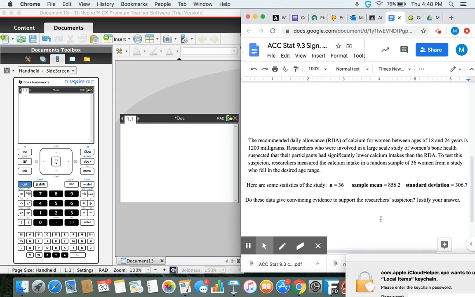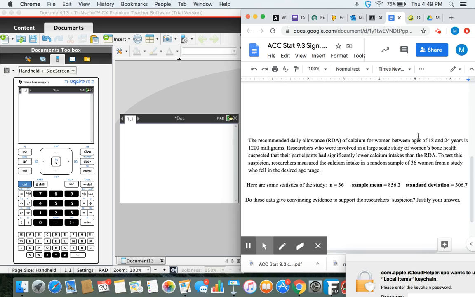So for this particular problem, again, very similar to number one, you're going to have to carry out the same thing. We're going to set up the H0 and the HA, check the conditions, get our p-value, and give a complete conclusion. When we take a quiz, and the quiz is going to be on Wednesday of next week, we need to make sure that we are answering in complete sentences, that we're answering that conclusion, giving full detail, and substantiating it with values that we're finding in the problem.